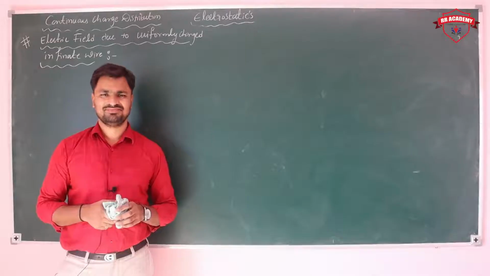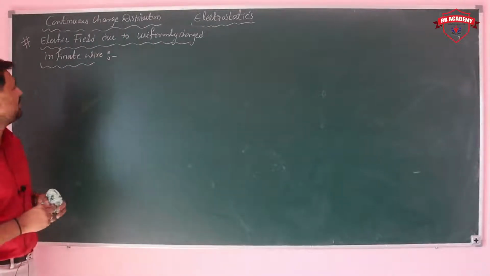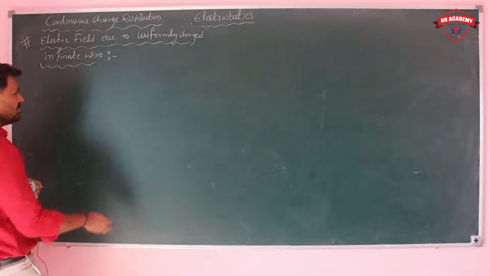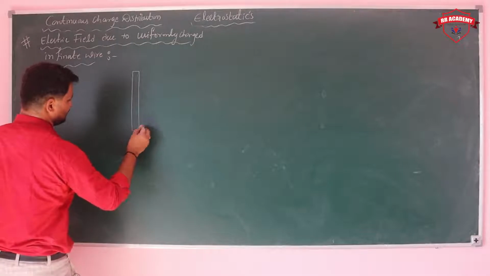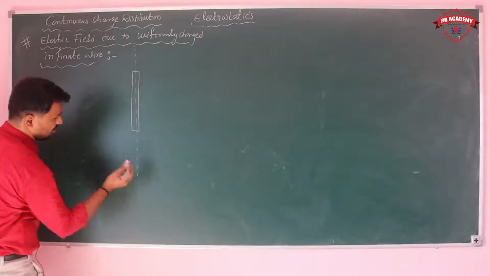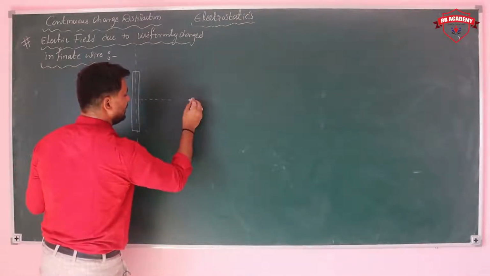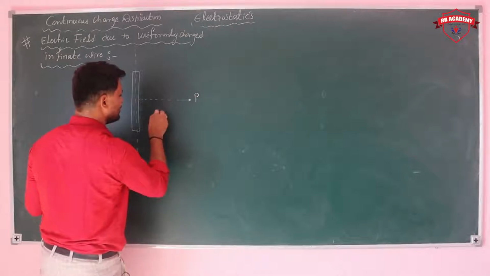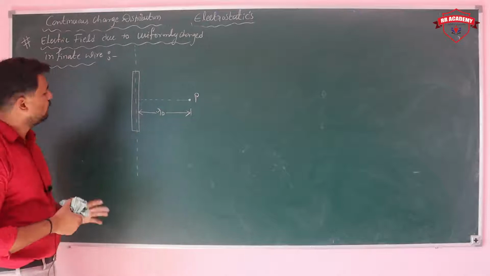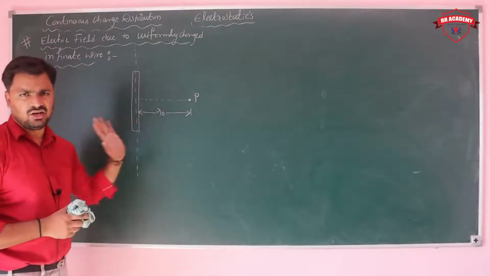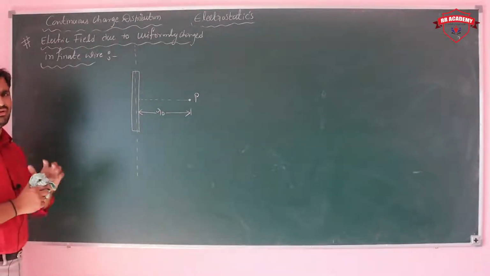That's what we are getting. So now we have the electric field due to a uniformly charged infinite wire. So here we are considering a wire of infinite length. And we need to find the electric field at a point P. This point is at a distance R0 from the wire perpendicularly. R0 is the perpendicular distance. And now we need to find the electric field at that particular point.